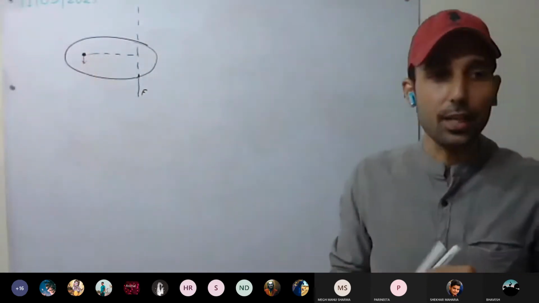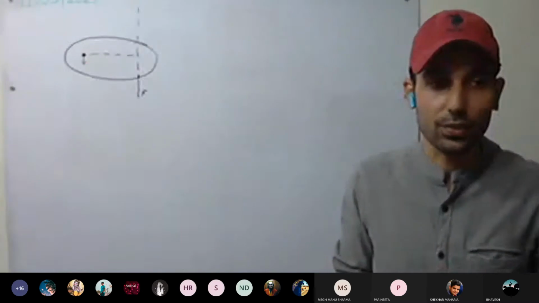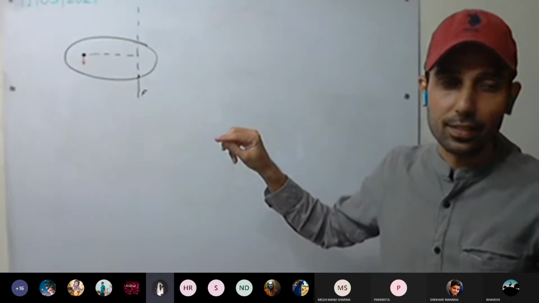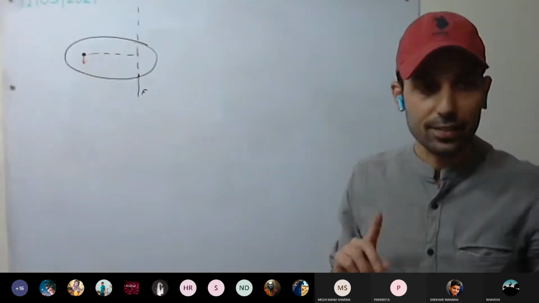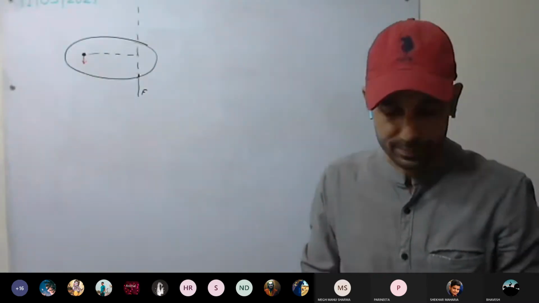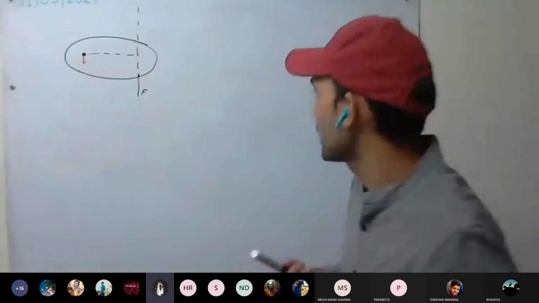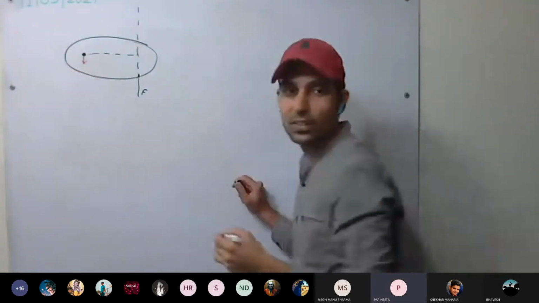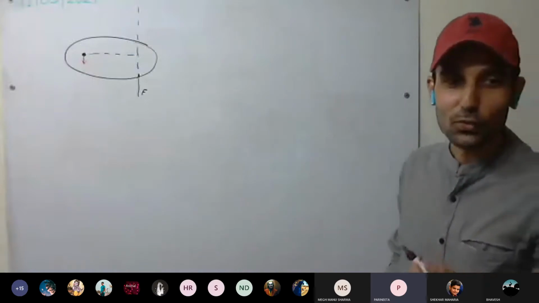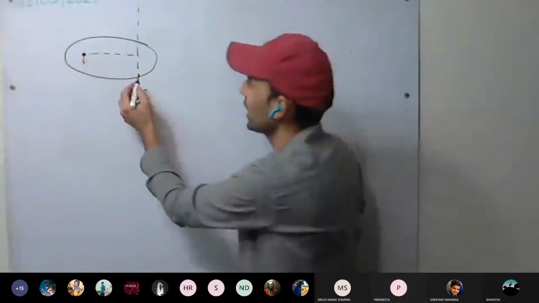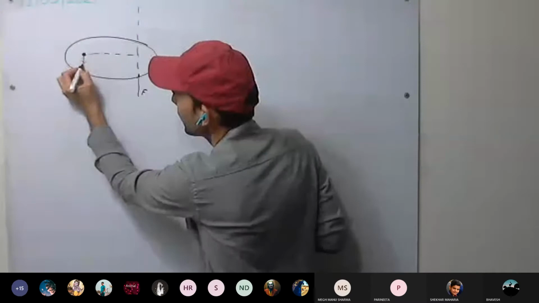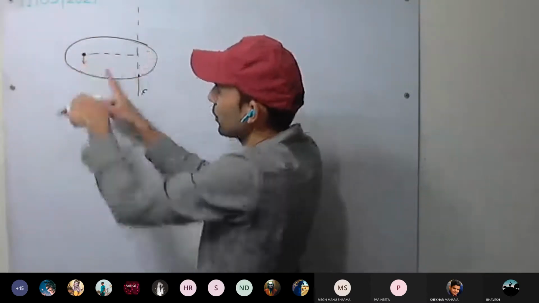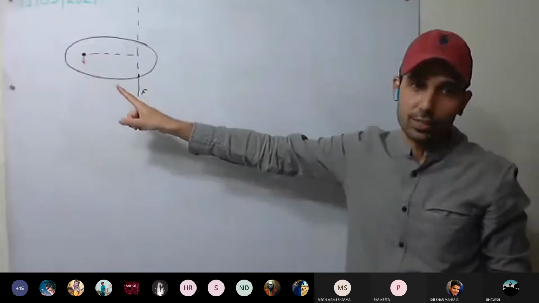Last year we discussed action and reaction. They act on two different bodies. Newton's which law? Third law. So here we apply the force, and at the pivot point the reaction takes place. The reaction will be equal in magnitude but opposite in direction.